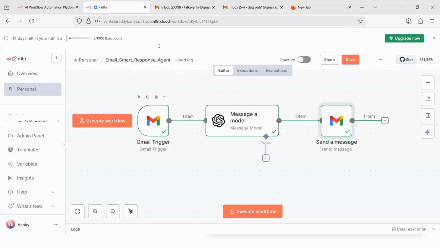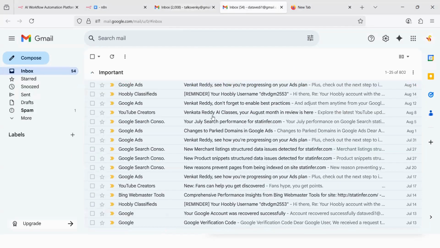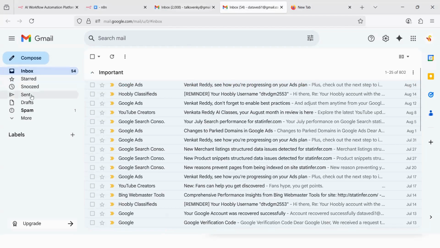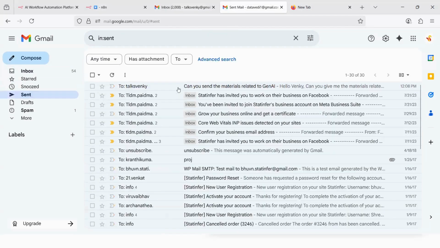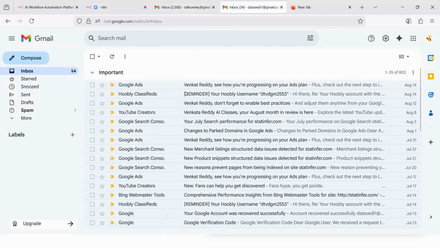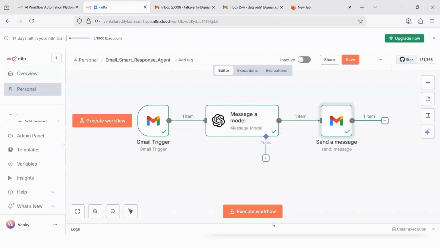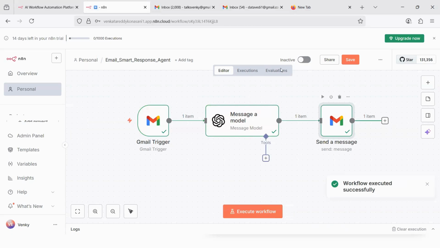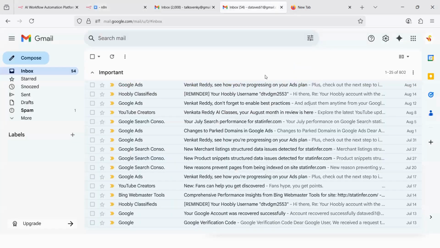What this workflow has to do is send a response to the sender. So he's the guy who has sent this mail. Can you send the materials? He did not receive the reply yet. Now when I run this workflow, you will receive a reply. So we will go ahead and execute the workflow. Gmail received message model, workflow executed successfully. When you come here, execute this.